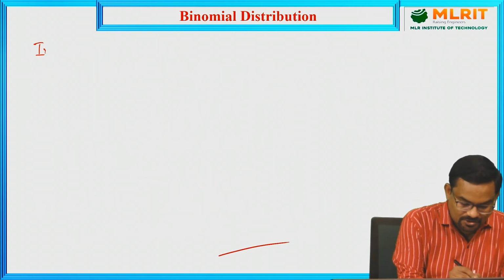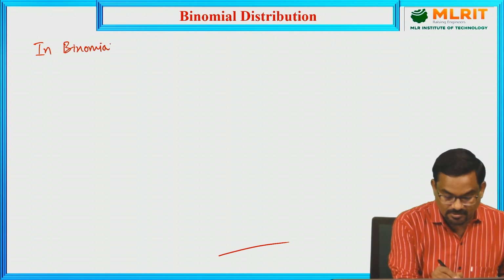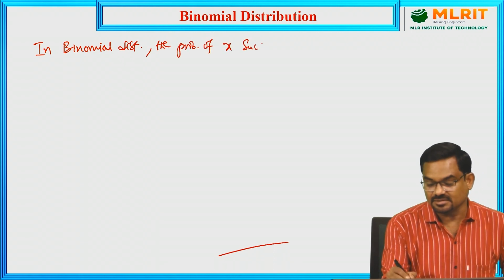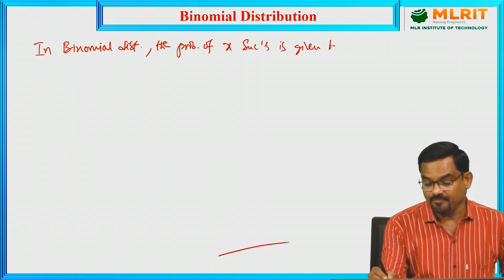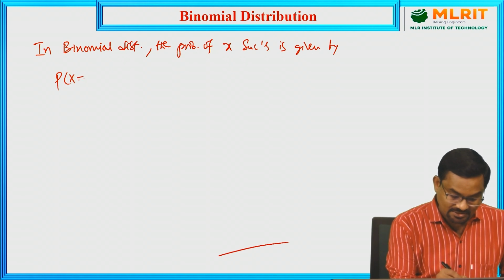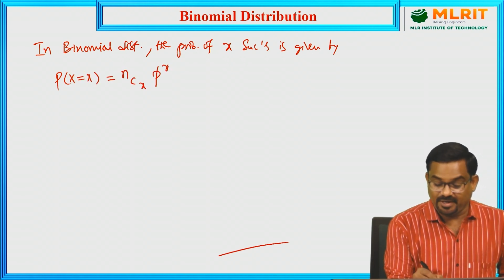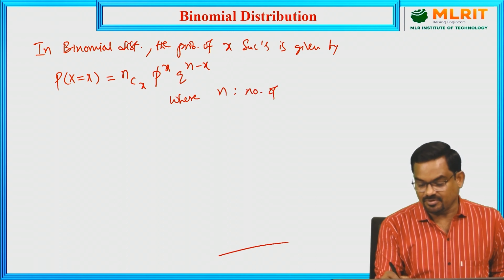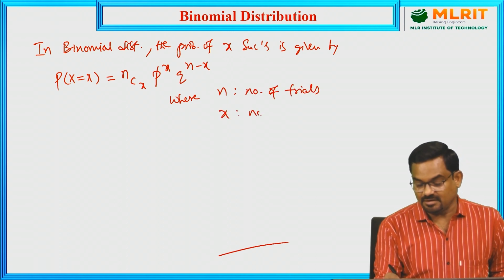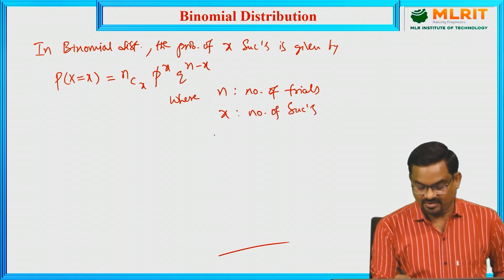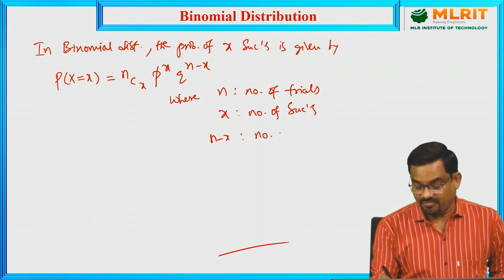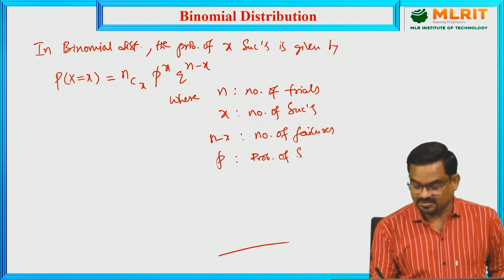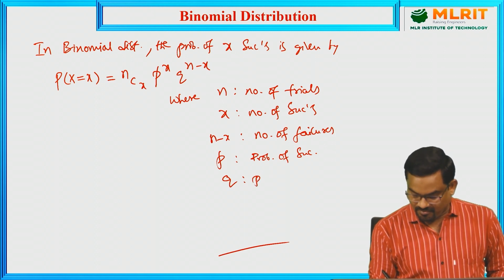So in binomial distribution, the probability of x successes is given by probability of capital X equal to small x is nCx p power x q power n minus x, where n is the number of trials, x is the number of successes, n minus x number of failures, p the probability of success, q the probability of failure.